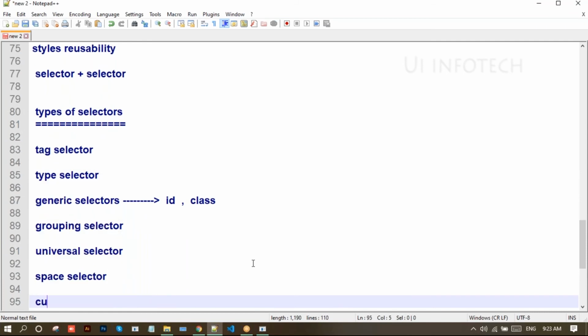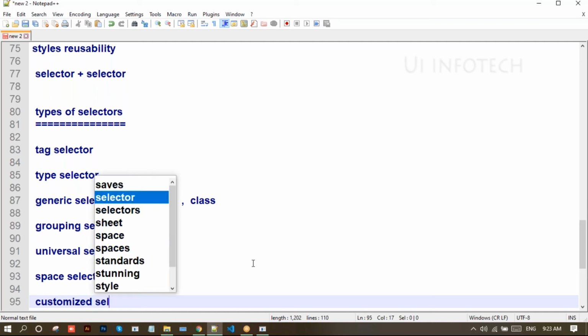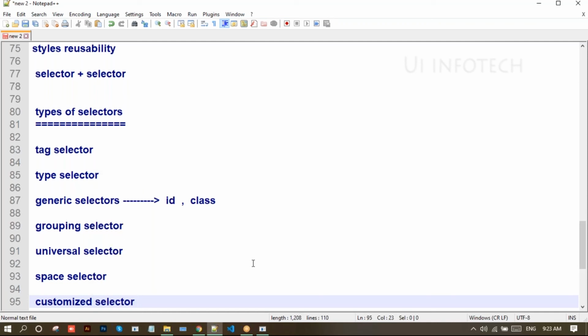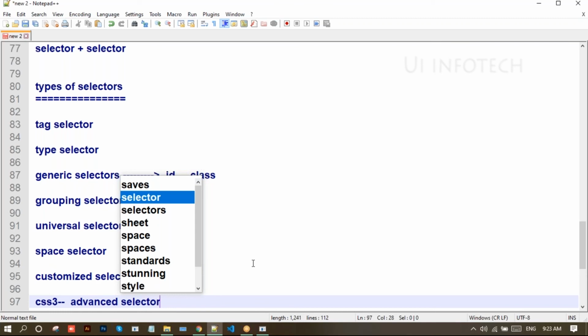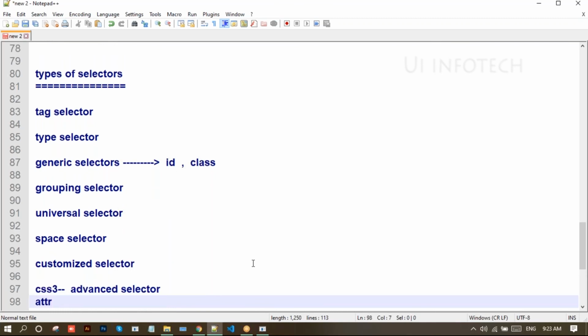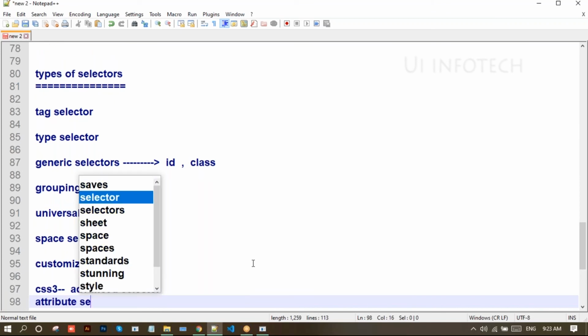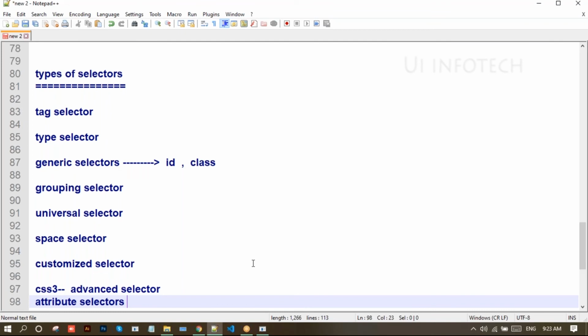We have customized selectors. And CSS3 advanced selectors are also available, that is the attribute selectors, which are more advanced combinators. So these are the selectors available in CSS.